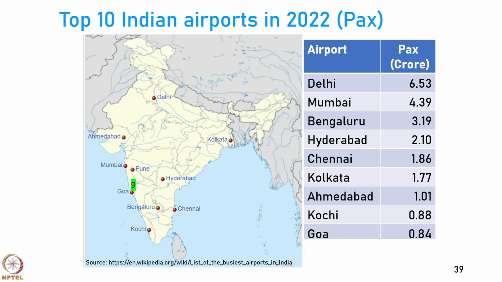Goa with the tourism potential 84 lakh passengers and Pune with 80 lakh passengers. So, these are the top 10 airports in India from the passenger throughput.